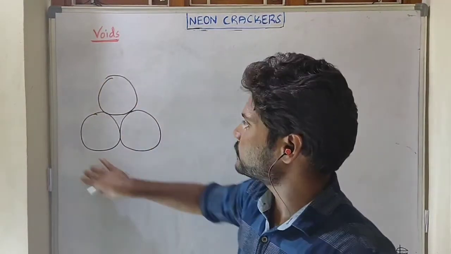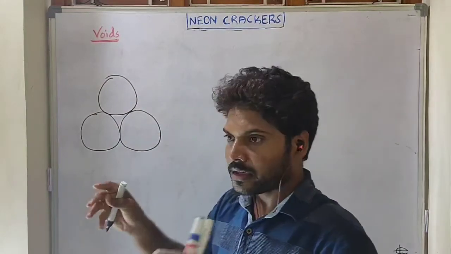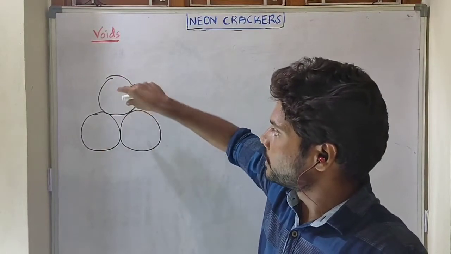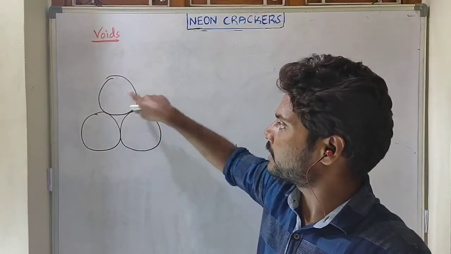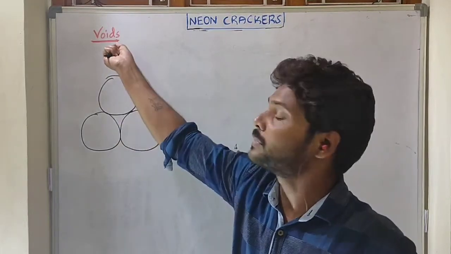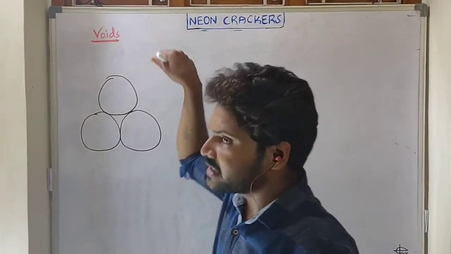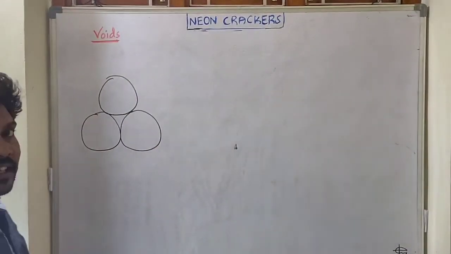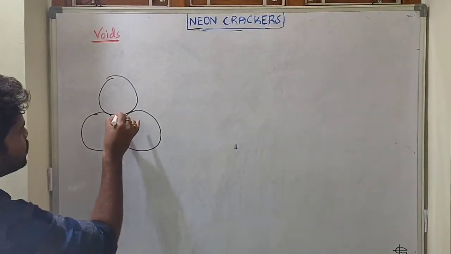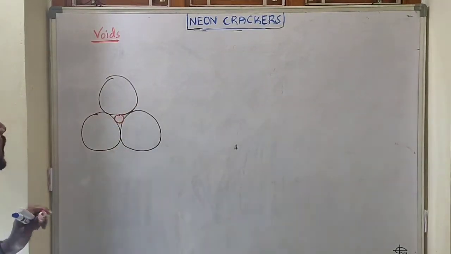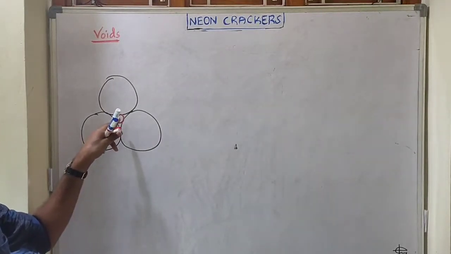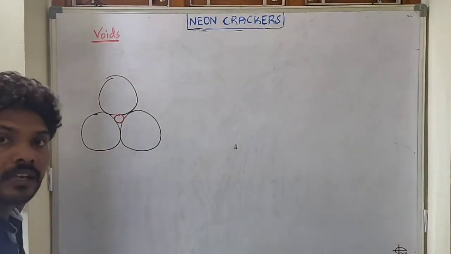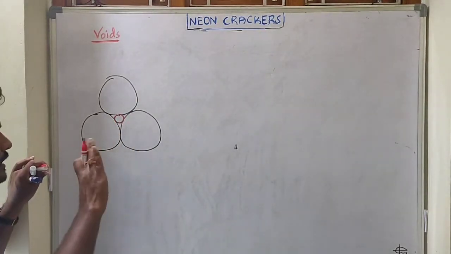Of course this is a 2D diagram, so 2D or 3D whatever. Among different atoms there is some space, because what is the shape of an atom? Spherical shape. So after connecting these atoms, we can get some cavity. That cavity is termed as a void. We are going to study this void, but it's very difficult because by inserting a suitable small spherical atom, we again get an extra cavity, this gap. That's why it's very difficult to study, but whatever we are trying.